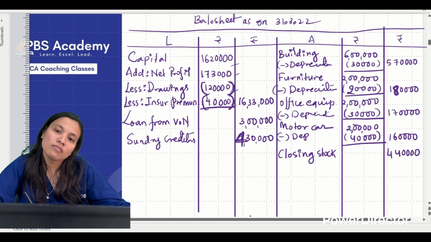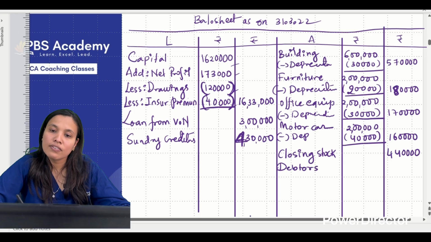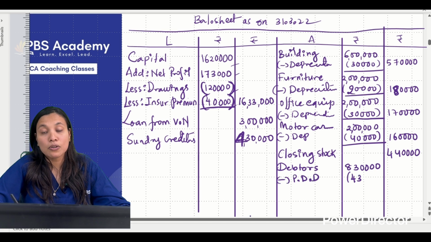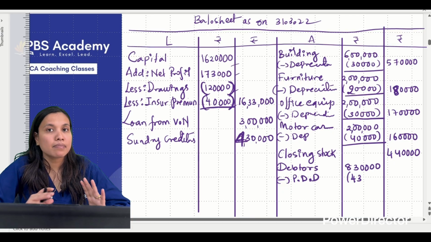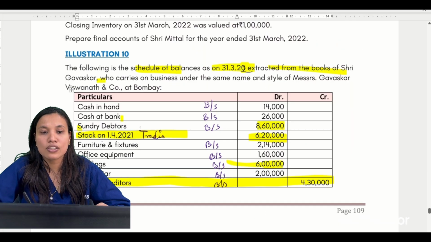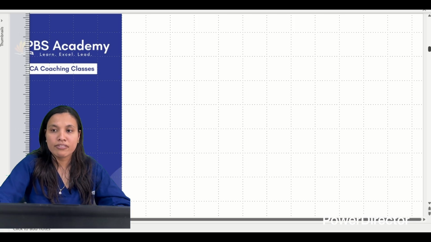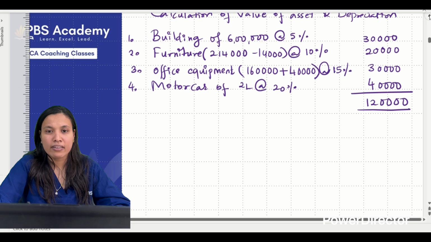Next I can write is debtors, sundry debtors. So given value I remember as 8 lakh 30 was given, less PDD. What is the closing balance of PDD from the working note? To balance carried down. So always in the balance sheet what do we deduct? Always you have to remember we have to deduct to balance carried down. In our working note, under the heading to balance carried down, that we have to deduct.